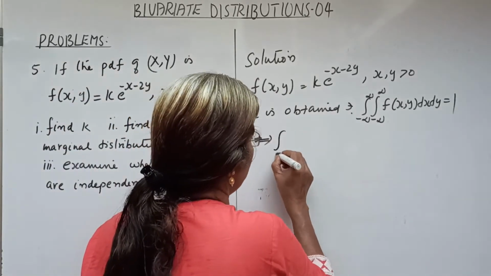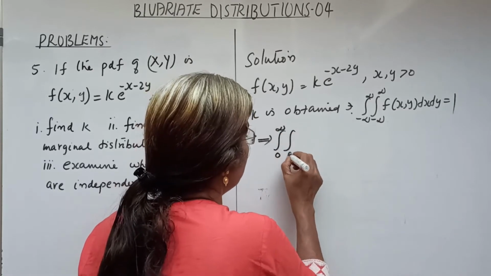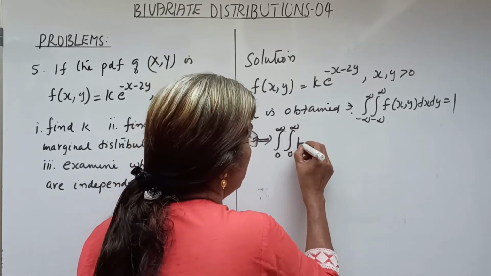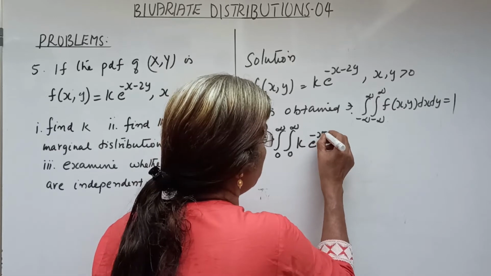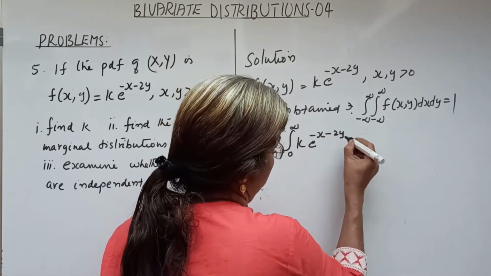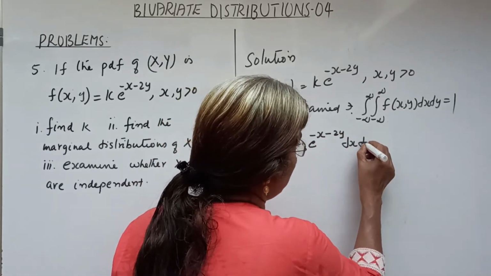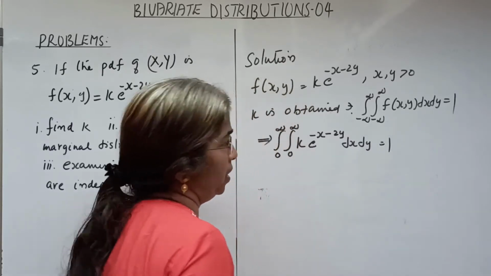So the integral from 0 to infinity of k e raised to minus x minus 2y dx dy equals 1.